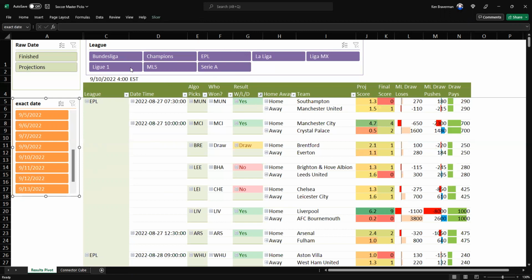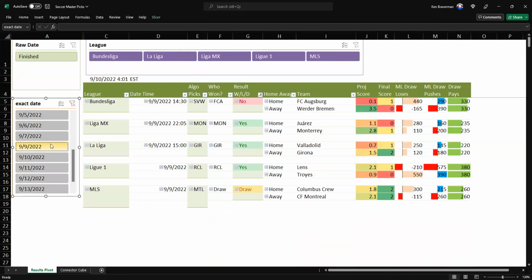Well, I have a different file for each one of them. And I wanted to be able to look at all of them at once by day so that you can wager for a day and look at a day. Well, guess what? I did it. I connected it and everything is connected.